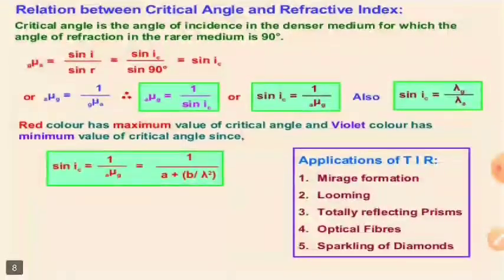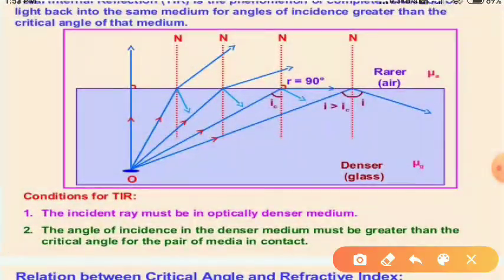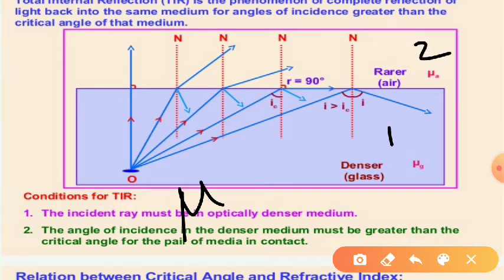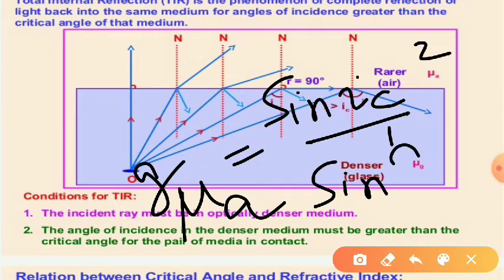Now the relation between the critical angle and the refractive index. So you can see, this is your denser medium, glass, this is the first medium, this is the second medium, that is air. The refractive index of air with respect to glass is equal to sine of angle of incidence, the critical angle, over sine of angle of refraction, 90 degrees.